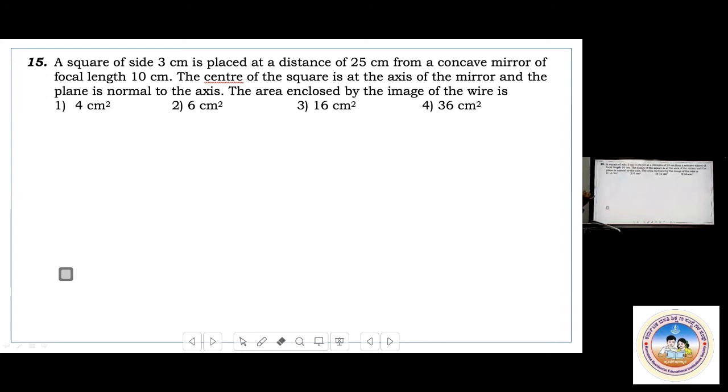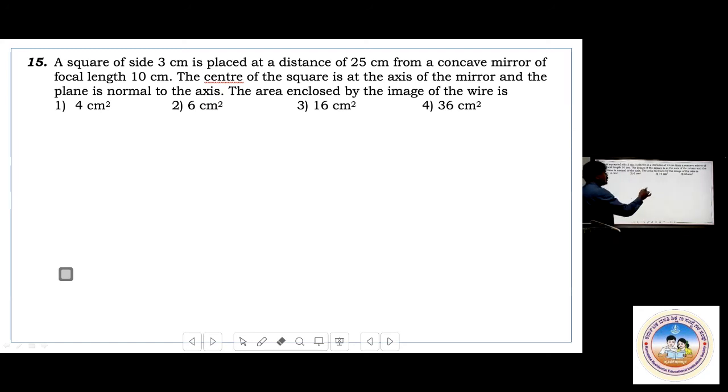We can't explain every time again and again. A square of side 3 cm is placed at a distance of 25 cm from a concave mirror of focal length 10 cm. The center of the square is on the axis of the mirror. Say if this is the axis, the center of the square, this is a square I am telling. This will be on the axis of the mirror and the plane is normal to the axis. Find the area enclosed by the image.